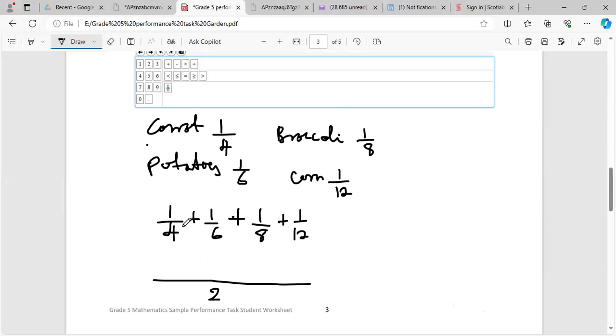So let's go. 4 into 24 goes 6 times. 1 times 6 is 6. 6 into 24 goes 4 times. So 1 times 4, that's 4. 8 into 24 goes 3 times. And then 12 into 24 goes 2 times.